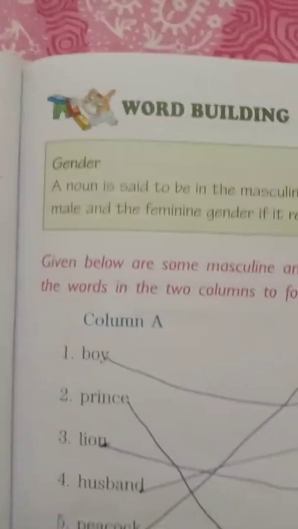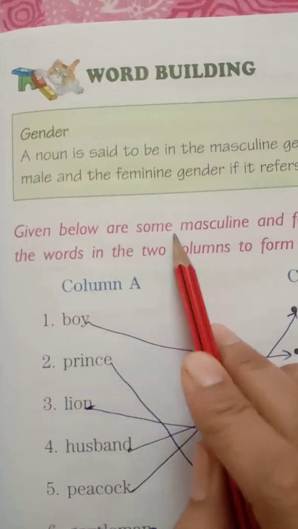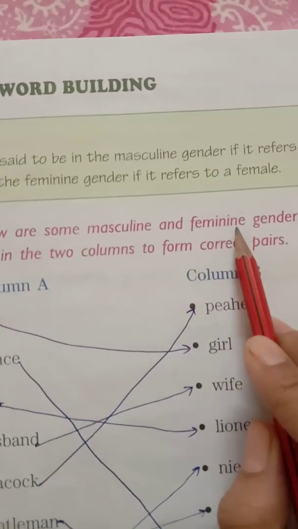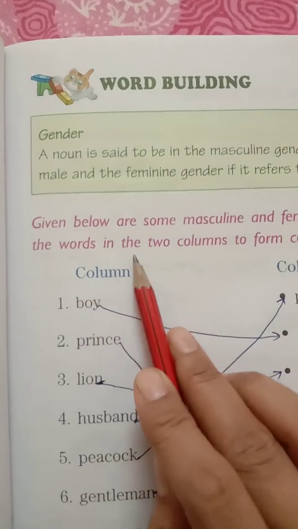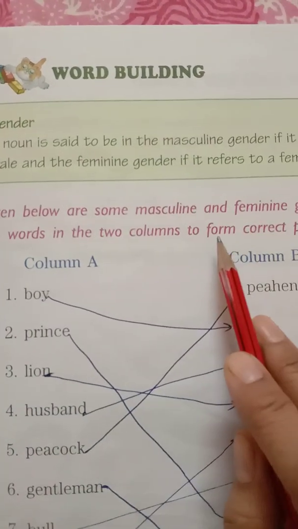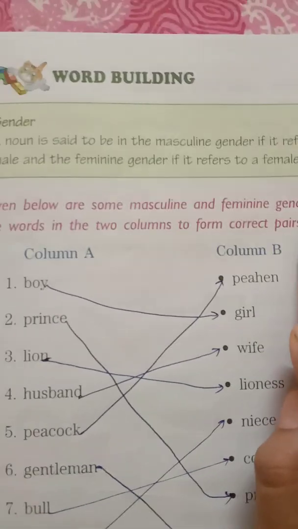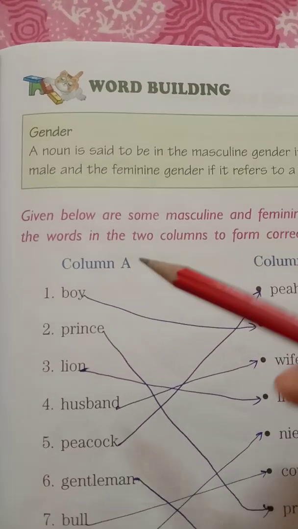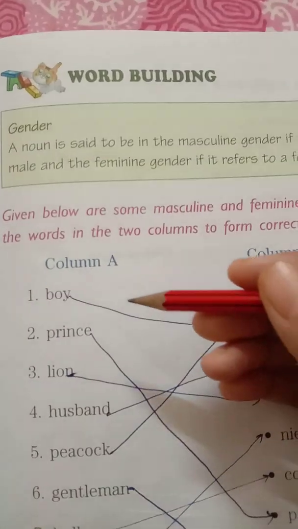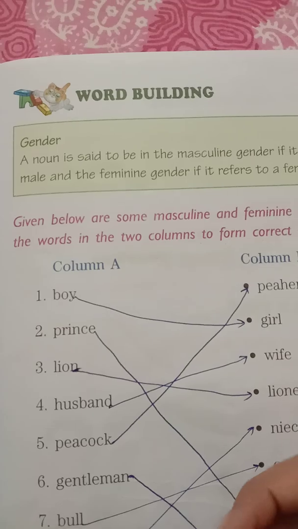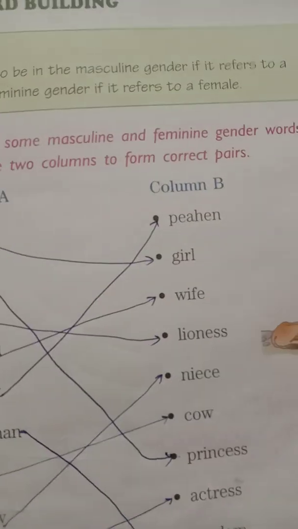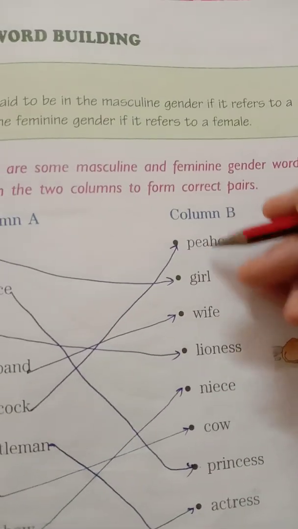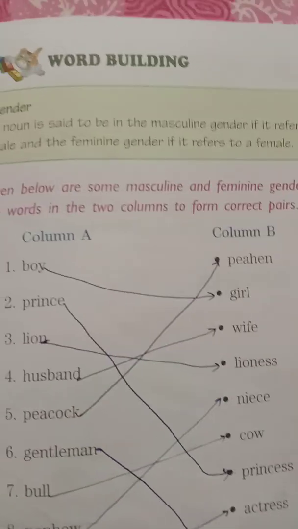First of all, we will read the question. Given below are some masculine and feminine gender words. Join the words in the two columns to form correct pairs. So kids, they have given the masculine names in column A, and in column B we have to find the feminine names related to them.